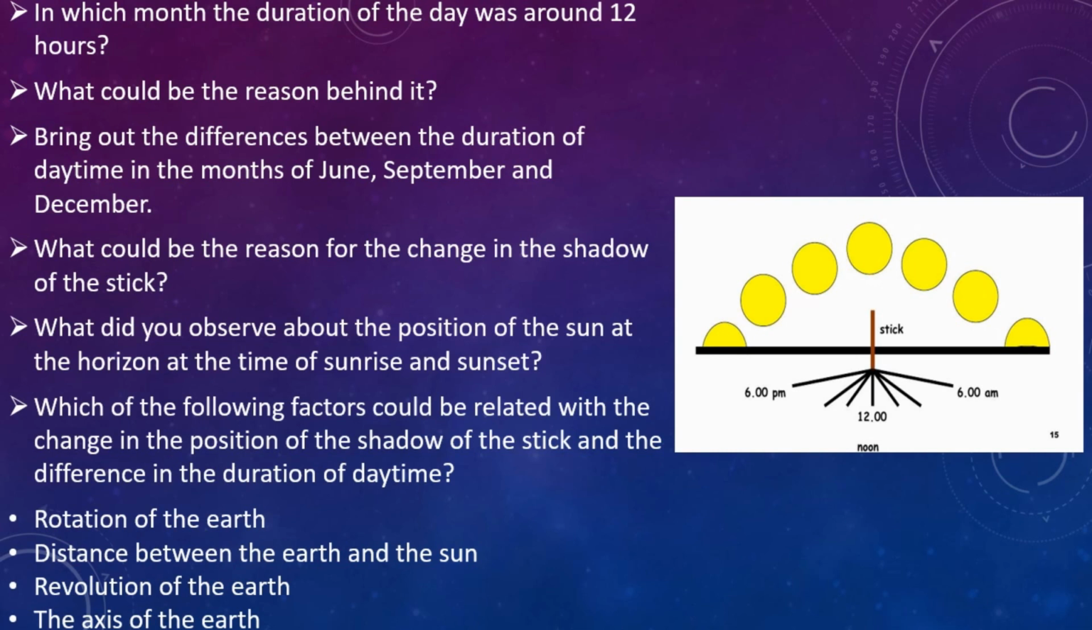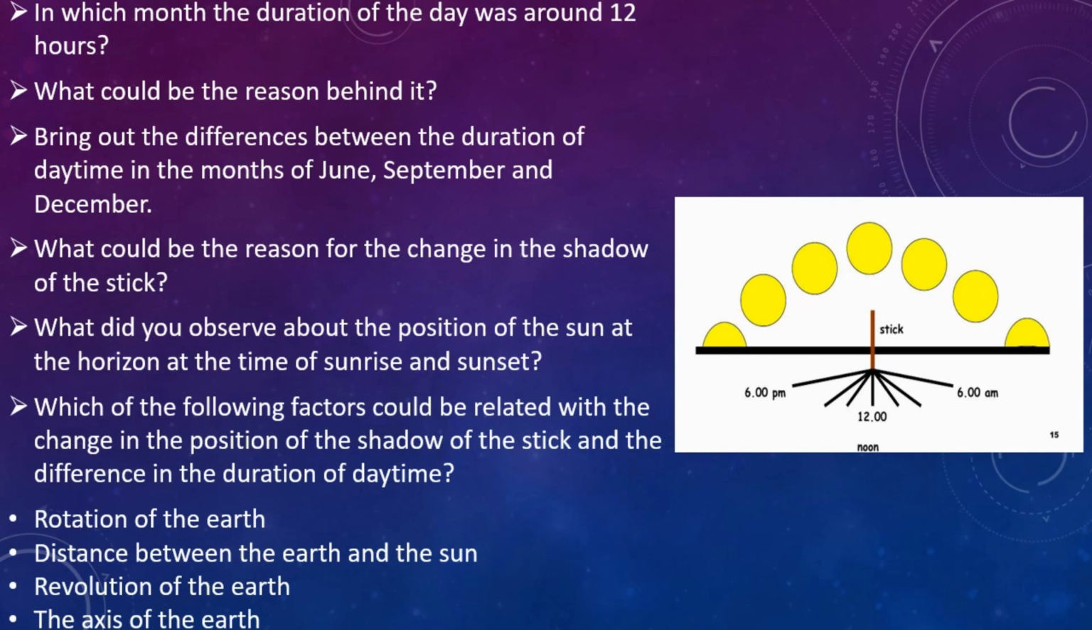Bring out the differences between the duration of daytime in the months of June, September and December. The duration of day is around 13 hours in the month of June. It decreases to around 12 hours in the month of September. It is around 11 hours in the month of December. What could be the reason for the change in the shadow of the stick? There is a change in the shadow of the stick because there is a change in the position of the sunrise and sunset.